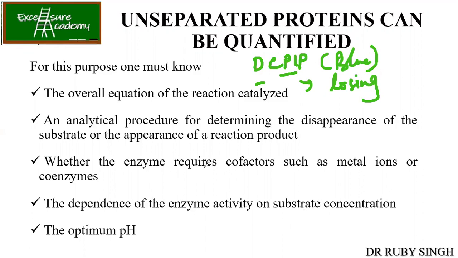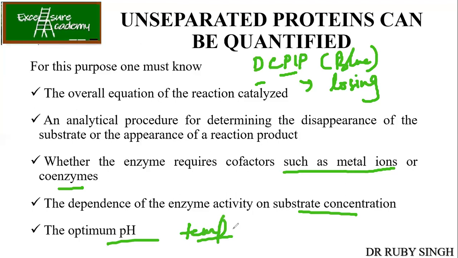Also, you need to know whether the enzyme requires cofactors such as metal ions or coenzymes, the dependence of the enzyme activity on substrate concentration, and the optimum pH and temperature. Once you have all this information, you can carry out the measuring or quantifying of the enzymes present in the crude extract.